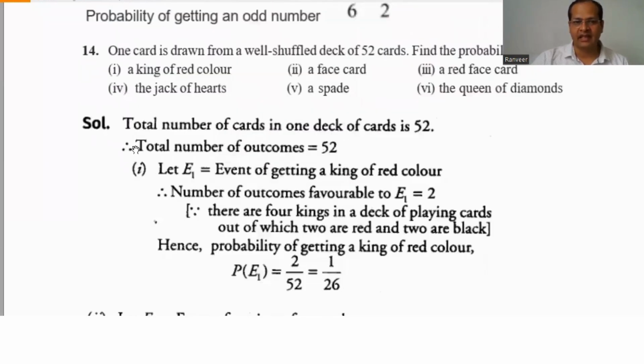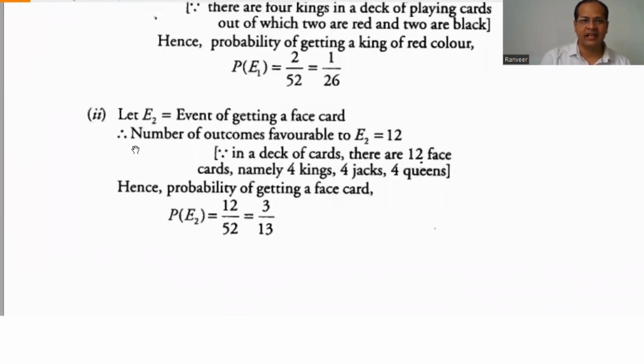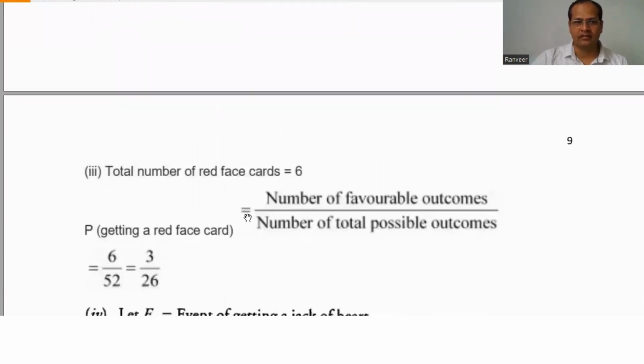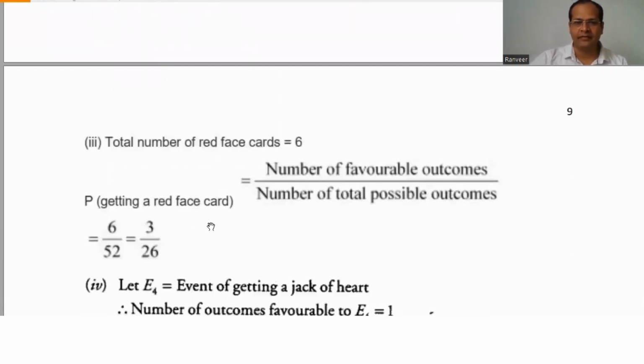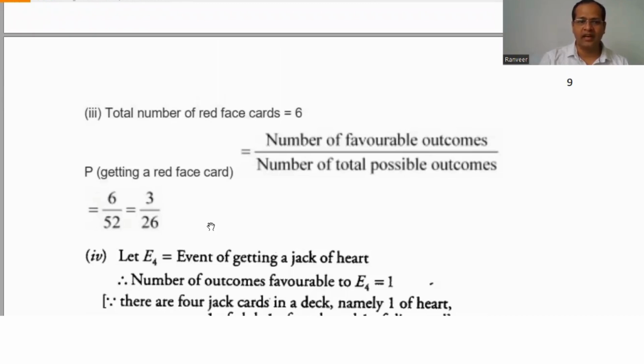The second event is a face card. The event of getting a face card: there are a total of 12 face cards, in which 4 are kings, 4 jacks, and 4 queens. So the probability of E2 is 12 by 52, that is 3 by 13. Now, the third question, a red face card. Out of 12 face cards, 6 are red. So 6 by 52, that is 3 by 26.